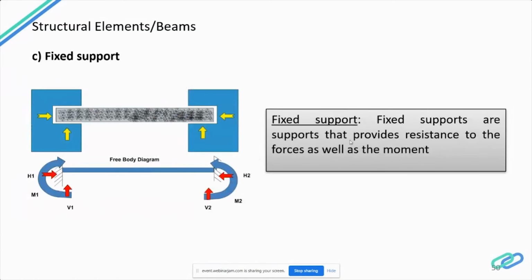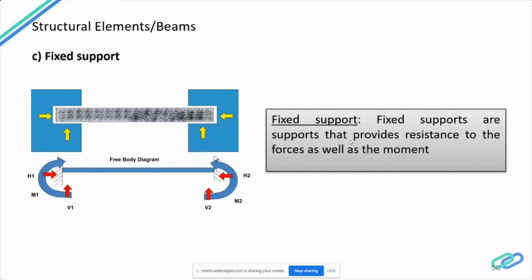Now let's see a fixed support. You have a 3-dimensional angle. So here, if you see, you will be having a vertical force, a horizontal force, and a moment created. So fixed supports are supports that provide resistance to the forces as well as to the moment. Now let's see what are the types of classification of beams based on these supports.